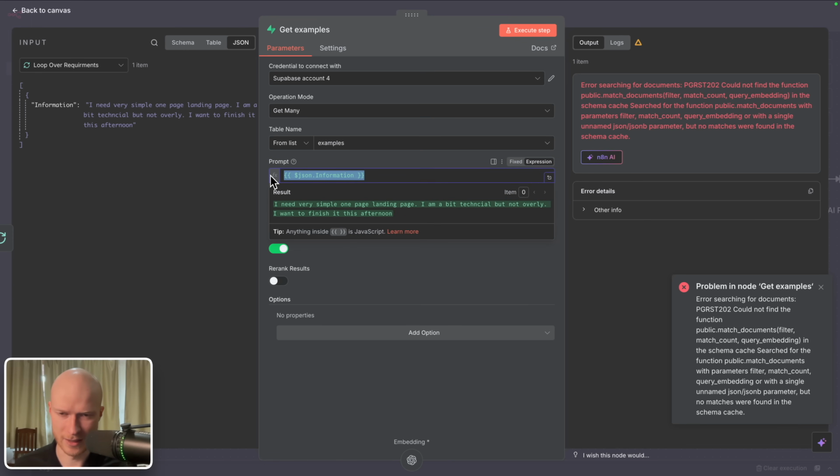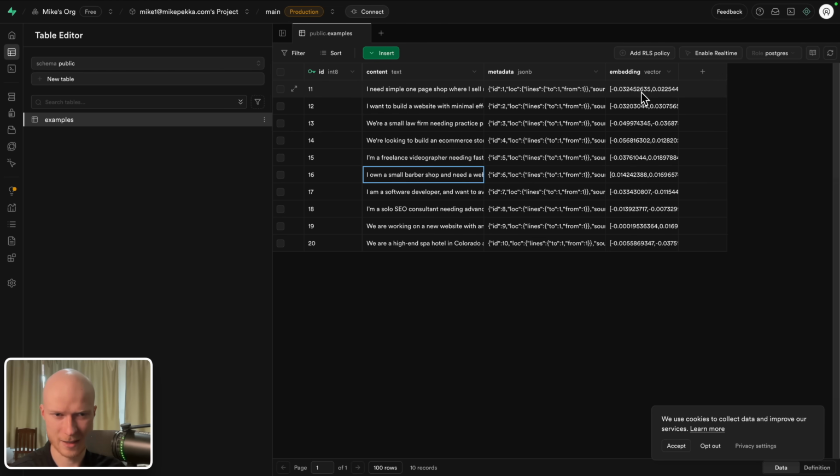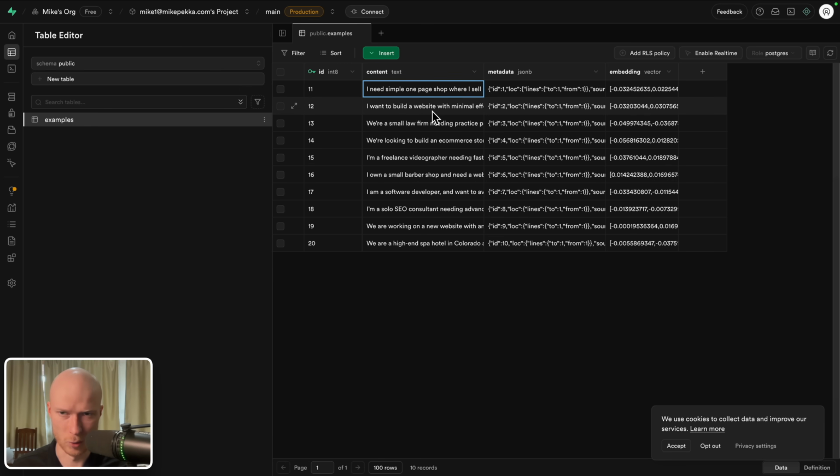So this text right here, this prompt will again be turned into mathematical meaning and will be compared to the mathematical meaning of all of our examples. And as we just said, the mathematical meaning for each example is the mathematical meaning of the example requirements. So for this content right here. So that's how it can find the most similar ones.